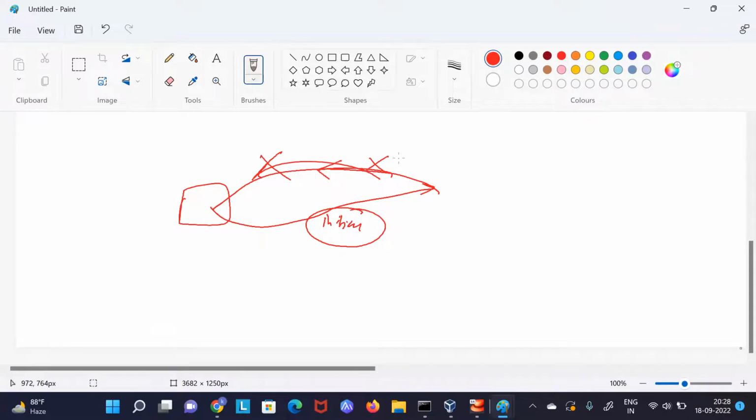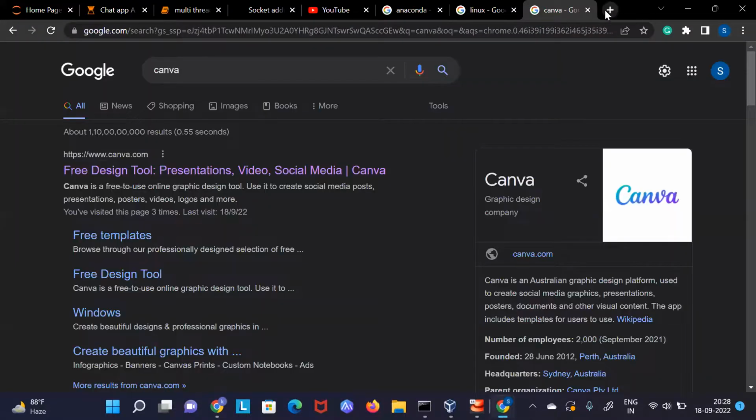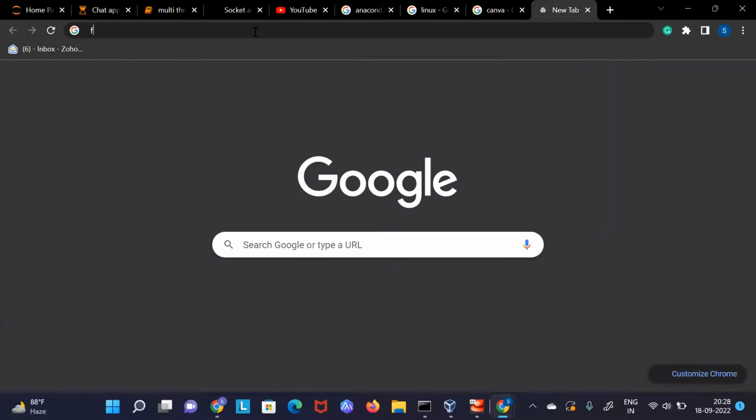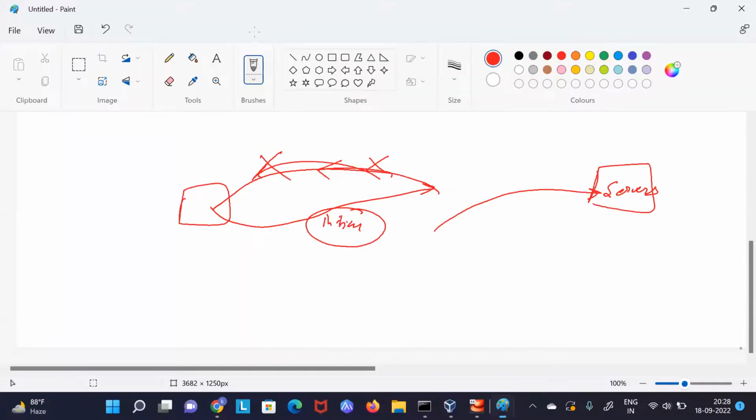But in the case of servers, let's say the Google server, anyone can come and initiate a connection with them. Anyone on the internet, I can initiate a connection by doing something. That's why the server people are very thoughtful about how to make it secure, because anyone from outside can initiate a connection there. They provide that facility because only then can a client come to their server and see whatever web pages they have hosted, right?